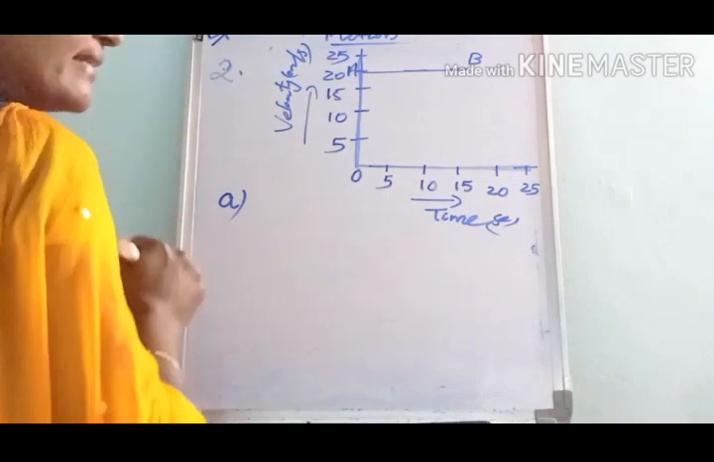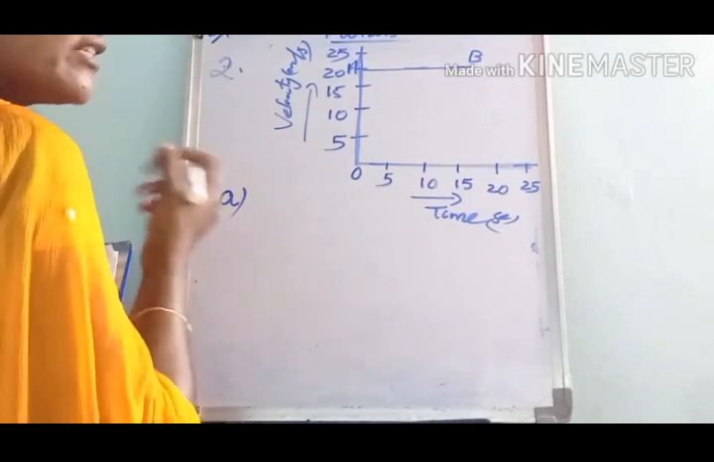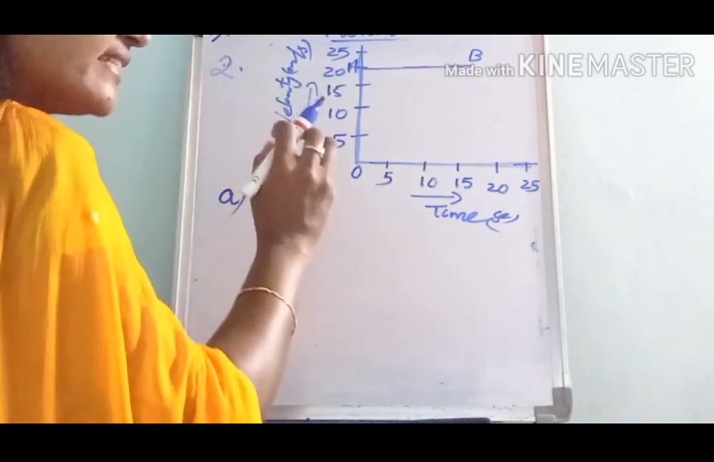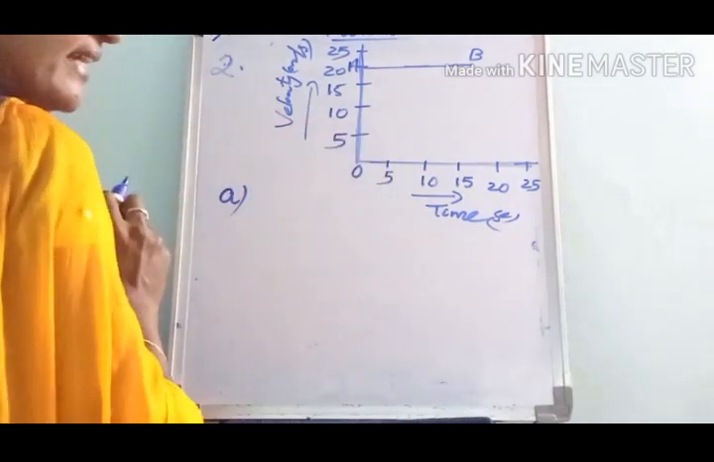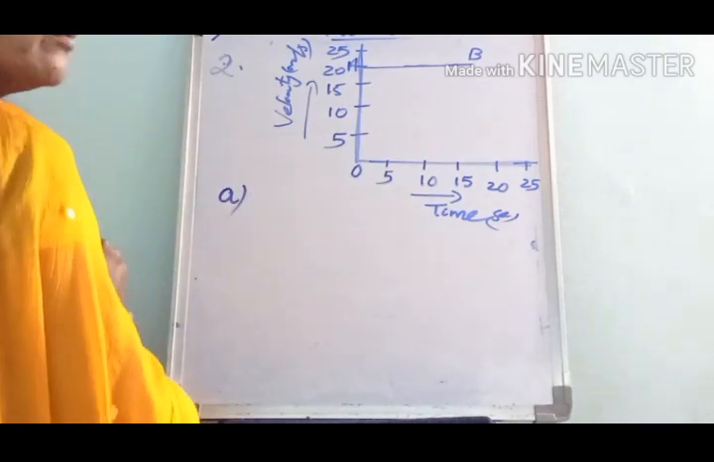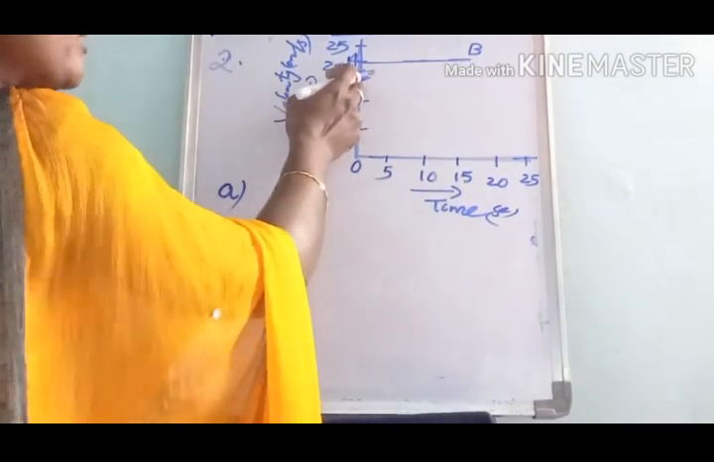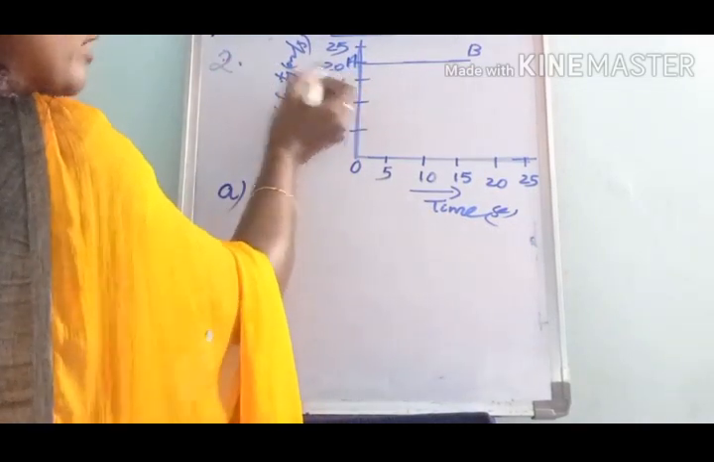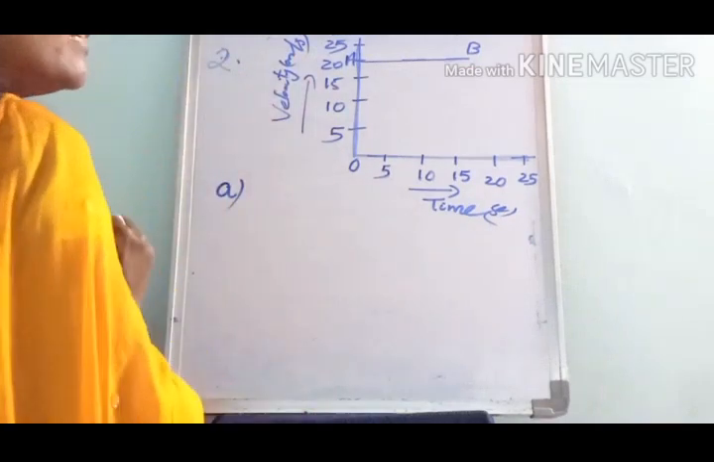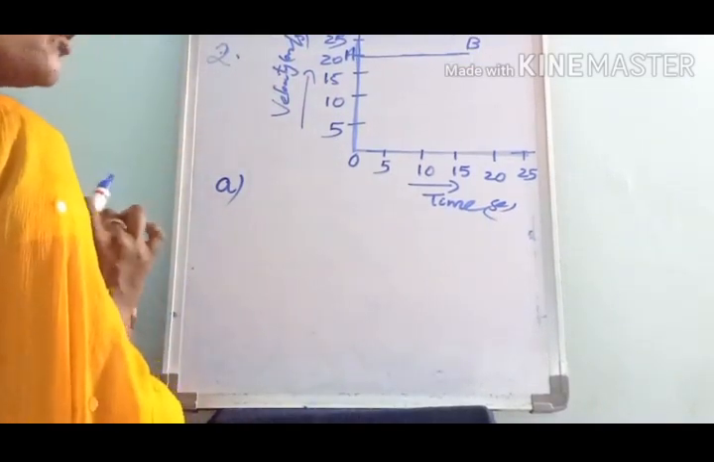Do you know what acceleration is? Acceleration means change in velocity by time. Whenever there is a change in velocity, only then is there acceleration. If the velocity is constant, the acceleration is 0. In your problem here, what is the velocity? 20 meter per second. There is no change in velocity as time passes.